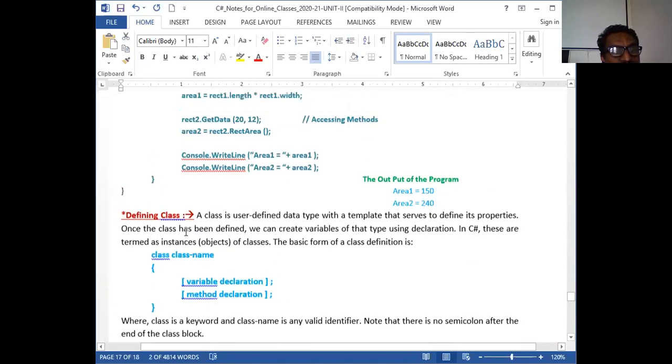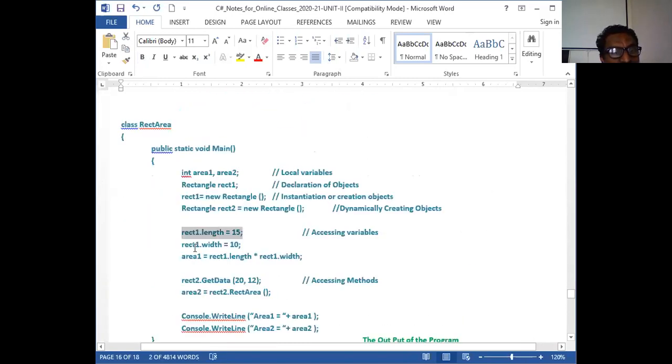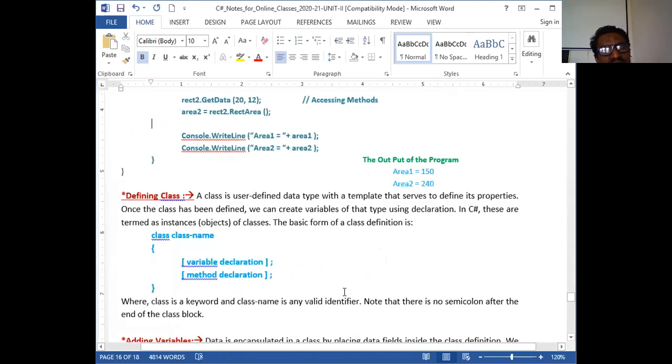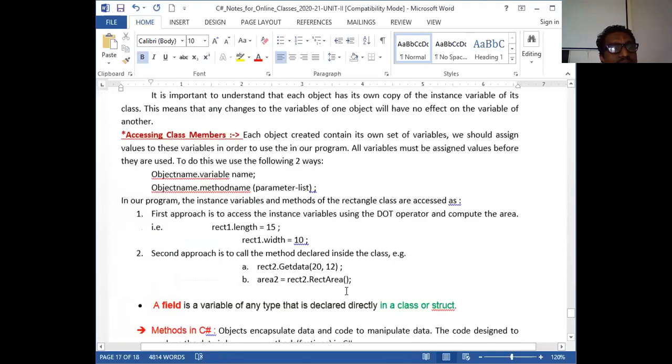So rect1.length equals 50 is one way, and the other is using functions. The second approach is to call the method directly.